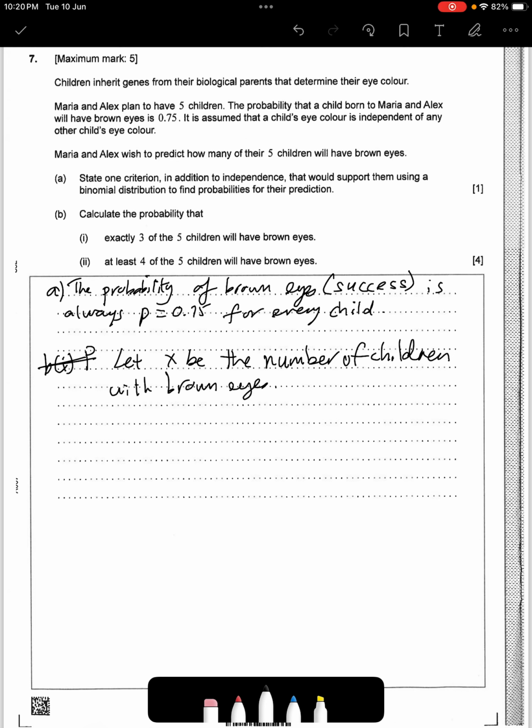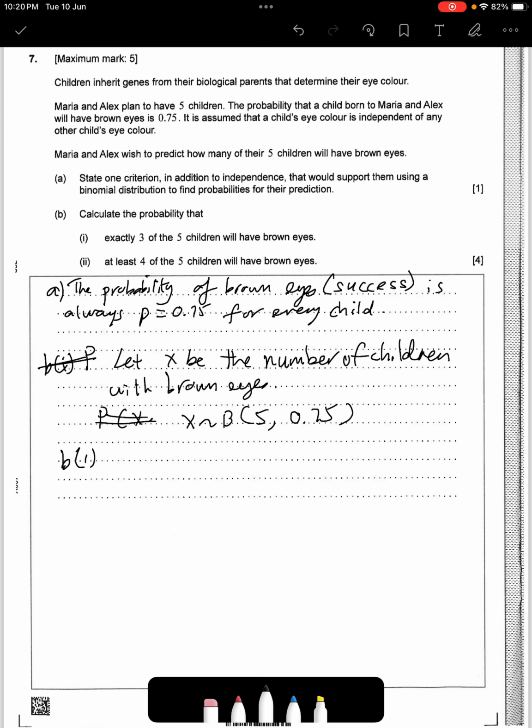You want to define this, because even though the question says earlier that it's a binomial distribution, I think it's a good habit. So X follows a binomial distribution with 5 trials and 0.75. Sometimes in other questions where binomial distribution is not mentioned, this actually gives you marks, because it tells the examiner that you know this is indeed an application of the binomial distribution.